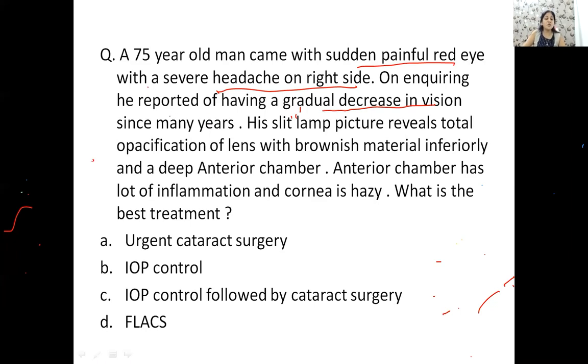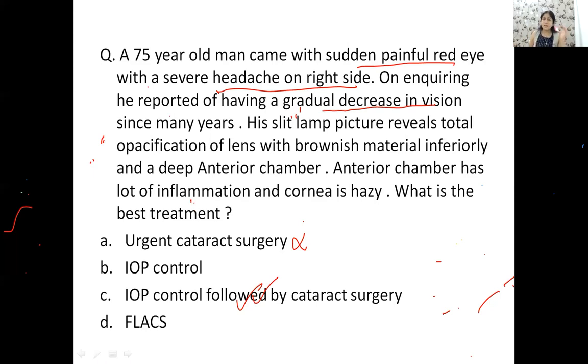Guys, first of all, you should control the IOP. ठीक है, सबसे पहले हम IOP को control करेंगे, and then definitely the management is to do a cataract surgery. Lower down the IOP, and then proceed with the cataract surgery. Never do an urgent cataract surgery. Never. First of all, you should control the IOP, you should control the inflammation. If you don't do that and you make an incision for cataract surgery, you will land up in complications. Okay, there can be a suprachoroidal hemorrhage, right? So the best thing is control the IOP first, control the inflammation, and then proceed for cataract surgery.